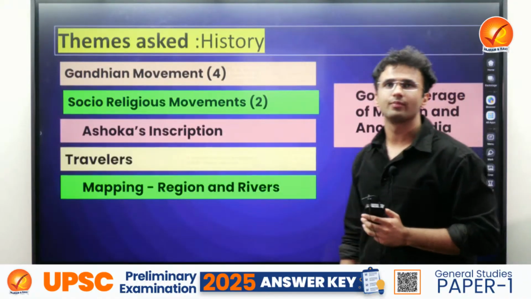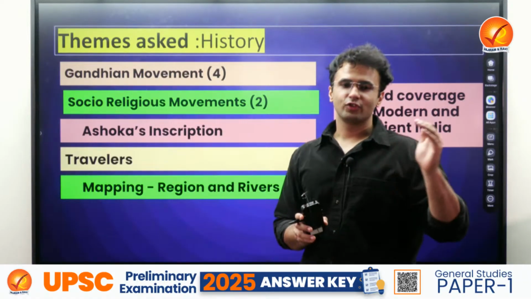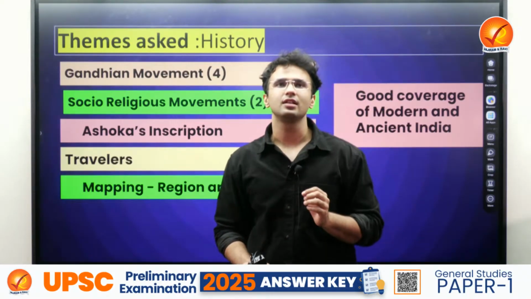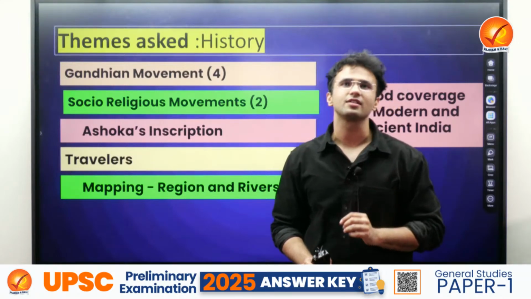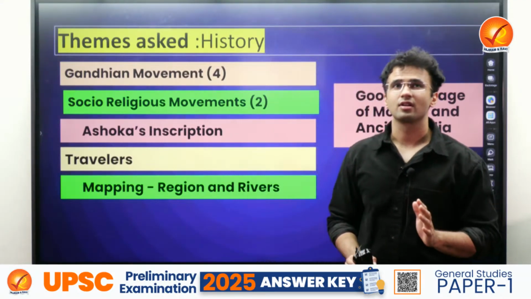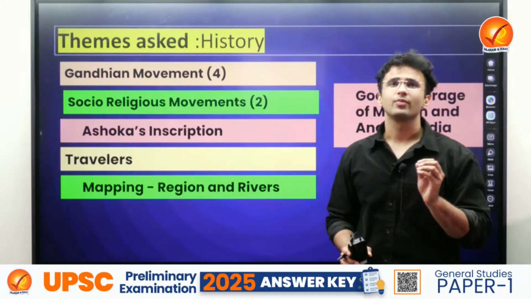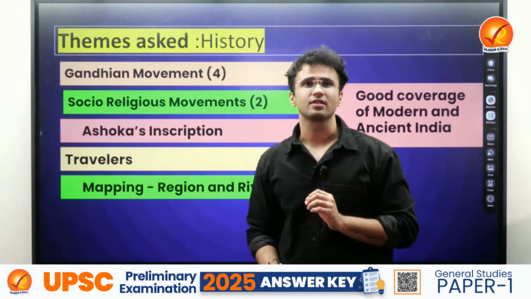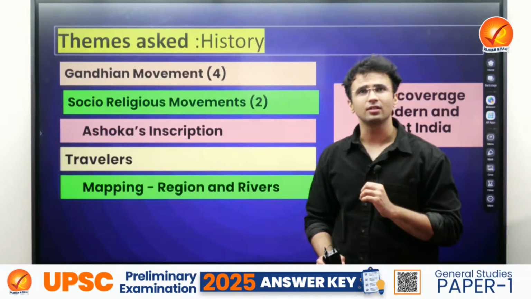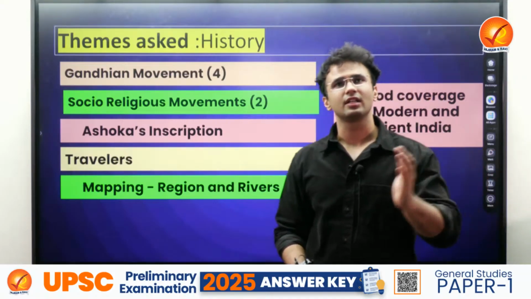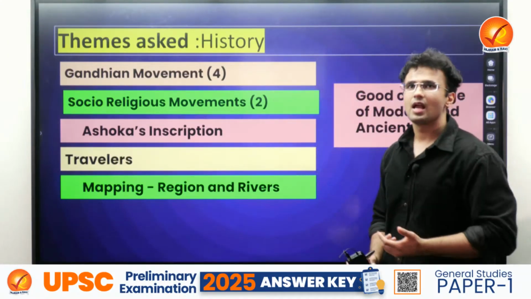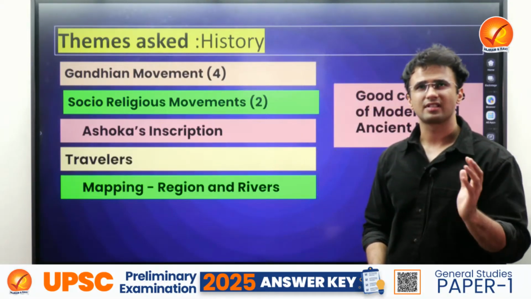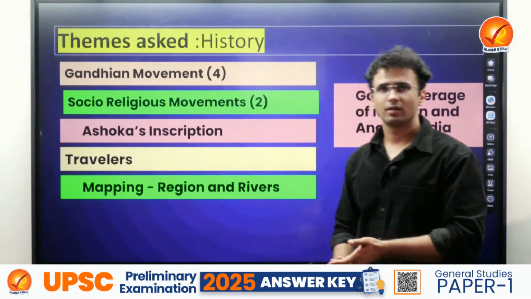Moving on to the history section. This year, as for the past 2 to 3 years, we have seen a dip in the modern India. This year, the modern India has seen a boom in terms of the coverage of the number of questions. There were 8 questions coming from direct modern India, which were of Gandhian movement, 4 questions, and the socio-religious movements, 4 questions, and the weightage of the medieval has shrunk, but your ancient is still dominant. I think there were 7 questions from ancient India, and 8 questions from your modern India.